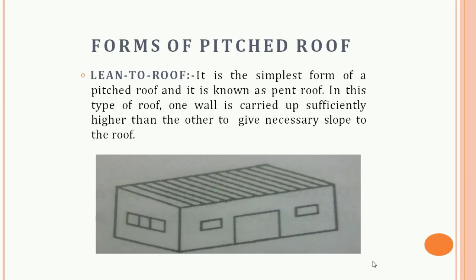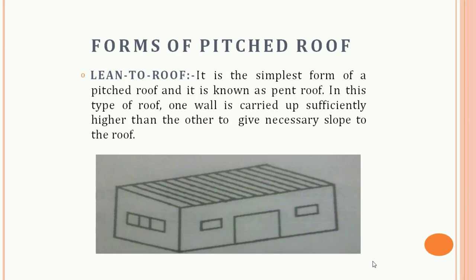If you are talking about the single roof, these roofs consist of only common rafters which are secured on the wall plate and the ridge. These roofs are suitable if the span of the building is less. A single roof has some types. The first type is the lean-to roof.